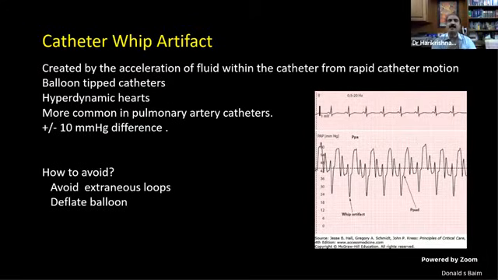Avoid extraneous loops. For example, sometimes you have to make 1 or 2 loops to enter into the pulmonary artery. If you avoid that, if you straighten those loops, this artifact may come down. Deflating the balloon will also help, because that will reduce the movement of the catheter.